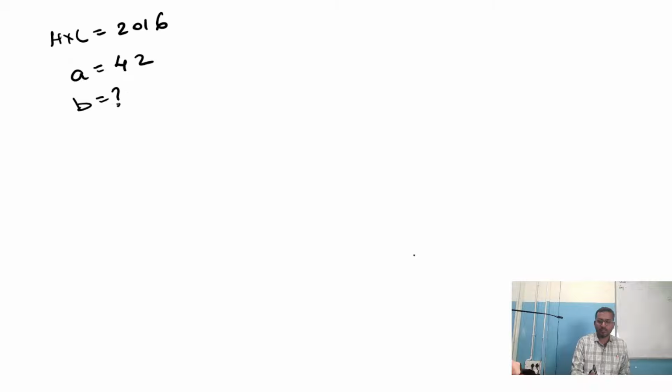I hope the screen is visible for you. So the given question is H into L equals 2016. The first number is A, that is 42, and the other number is B. We don't know its value. Am I right? And we also need to find the HCF by prime factorization method. Now, since we know H into L and the value of A, we can find the value of B by using the relation method.